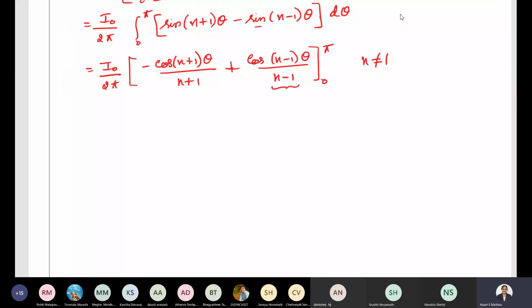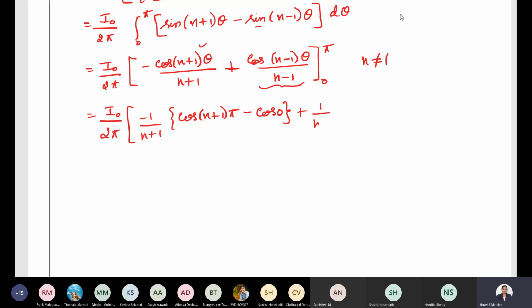Now let's simplify this. I naught divided by 2 pi. Let's put the limits. So what do we get when we put the limits? I can take minus 1 by n plus 1 outside. So if I take that outside, what will remain? Cos n plus 1 into pi, upper limit, that is pi for this term, minus, for the lower limit, cos 0. Now let's put the limits for this term. So 1 by n minus 1 into cos n minus 1 into pi, upper limit, minus cos n minus 1 into 0, so it will be cos 0.